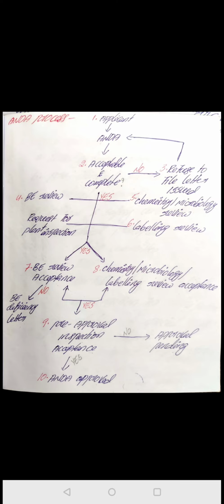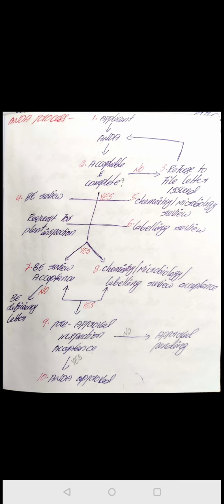See this eighth one, chemistry, microbiology or labeling review acceptance. If there are deficiencies in the chemistry, manufacturing, microbiology and labeling portions of the application, these deficiencies are communicated to the applicant. Once the above sections are found to be acceptable, that means there are no deficiencies in the chemistry portion, microbiology portion, and labeling portion, then they will accept this application and it will move forward.